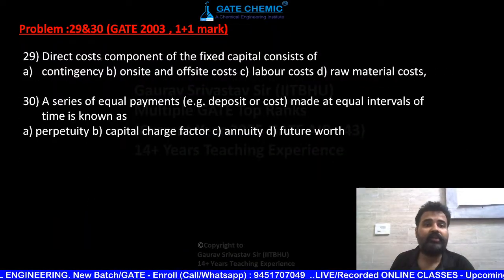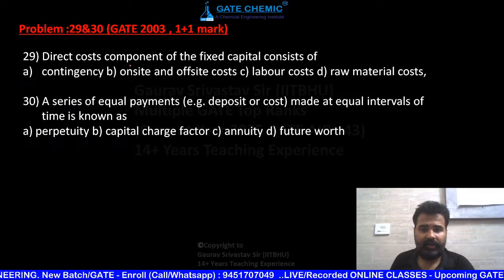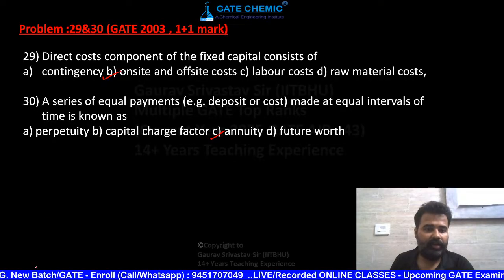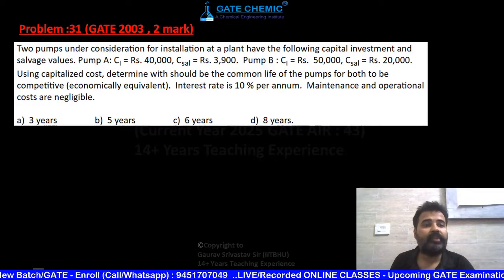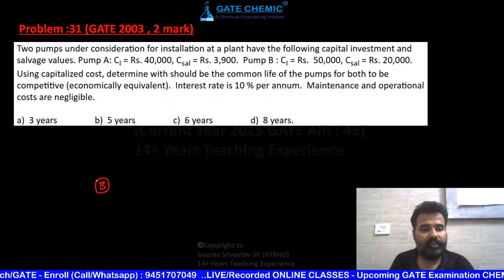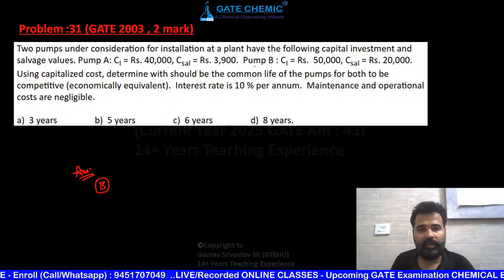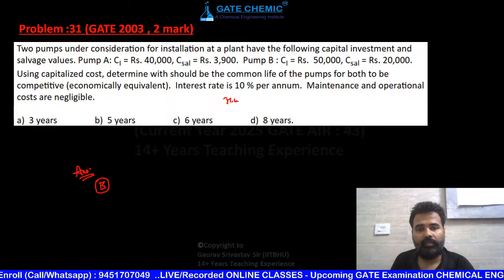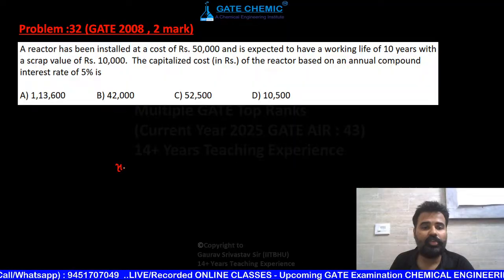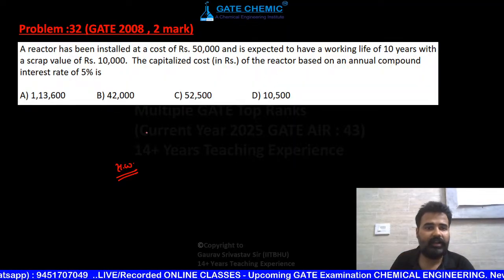Question number 29 and 30, 2003, very easy. 29 it's on-site off-site cost, and 30 it's annuity. It's also your homework. Here two pumps are there. Answer is B. So this is also your homework, HW. Then next, this is also your homework. इसका आंसर लिखा नहीं है, आसान है, लगा लेना.